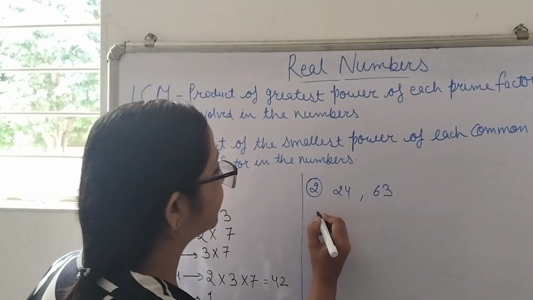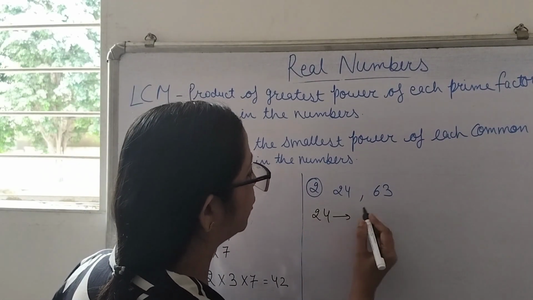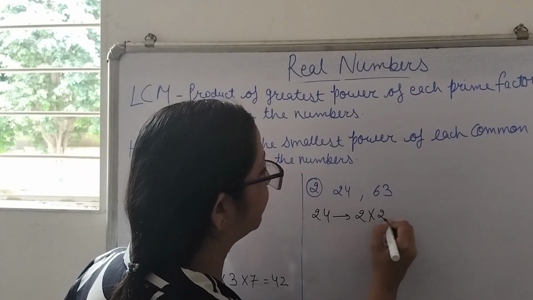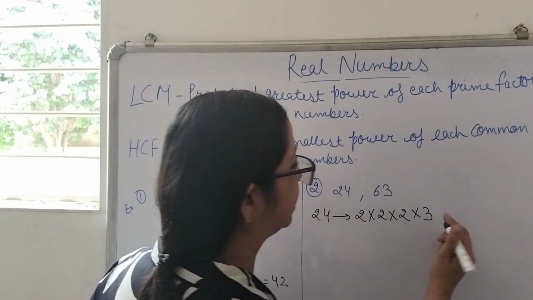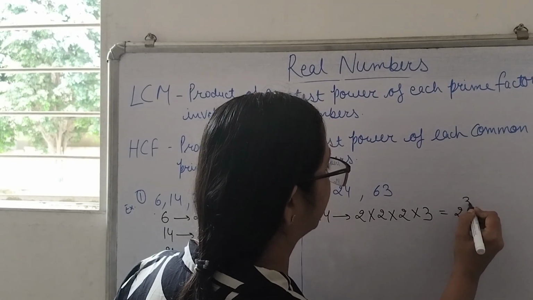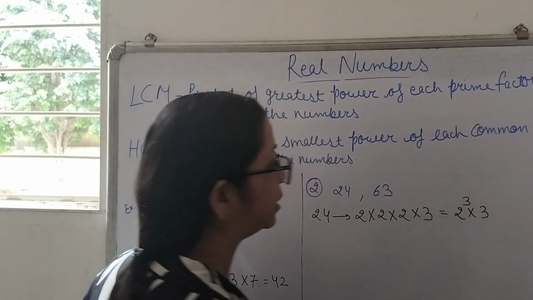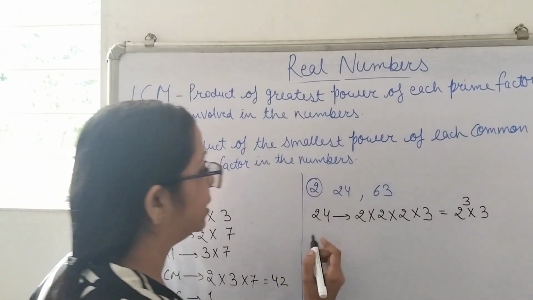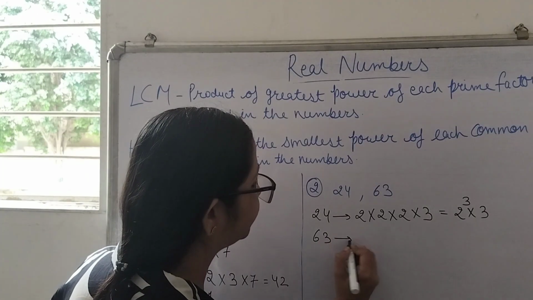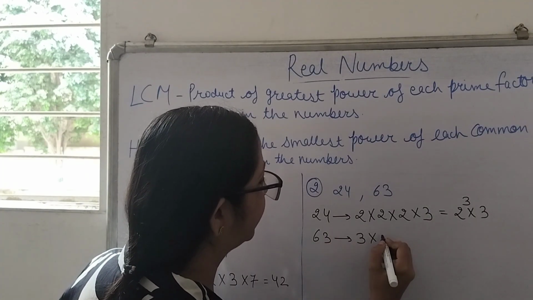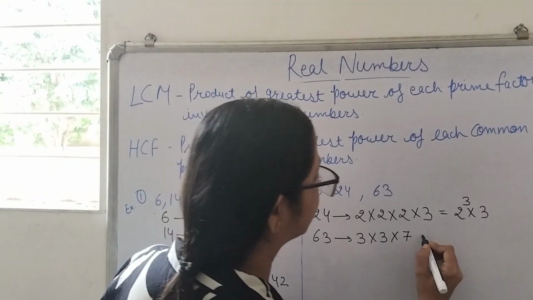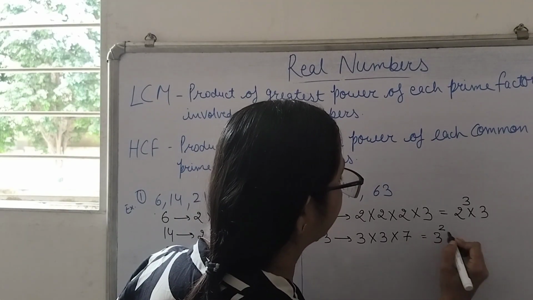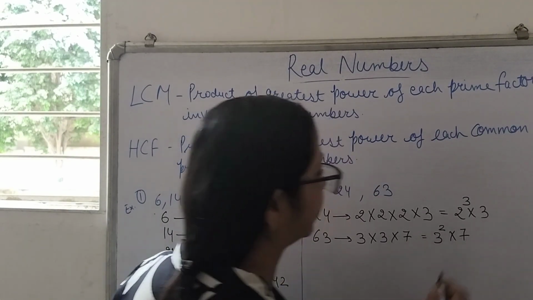Now we have to find the HCF and LCM of 24 and 63. So just now we have seen that the prime factorization of 24 is 2 multiplied by 2 multiplied by 2 multiplied by 3. That means this could be written as 2 raised to the power 3 multiplied by 3. 63 could be written as 3 multiplied by 3 multiplied by 7. That means it could be written as 3 raised to the power 2 multiplied by 7.